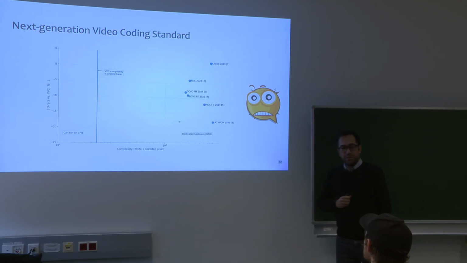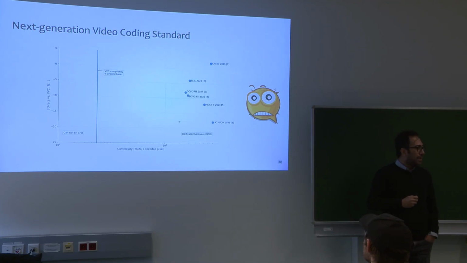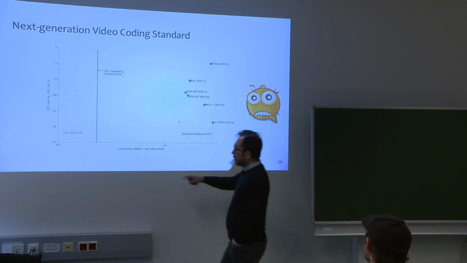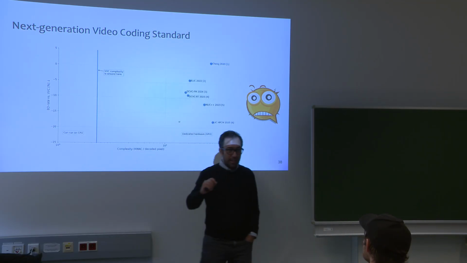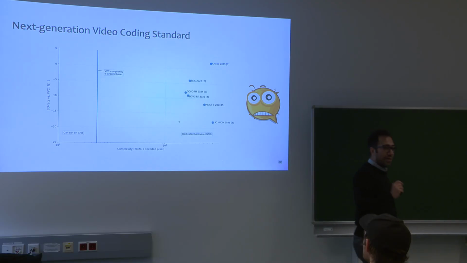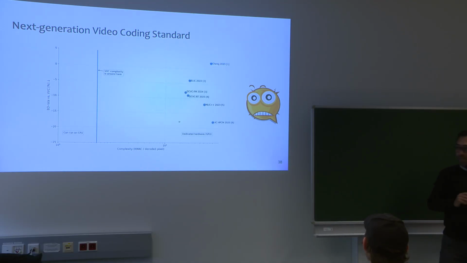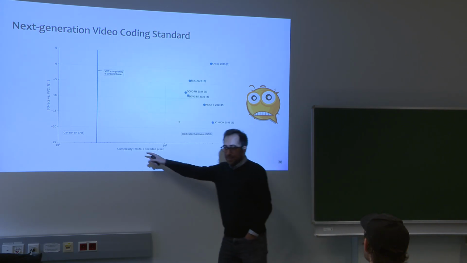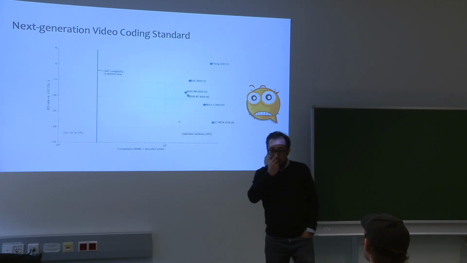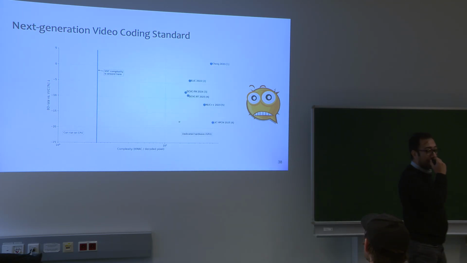The next slide shows us. The decoding complexity of all of these methods is very high. If we consider the decoding complexity of VVC is here, still we cannot run VVC in real time on CPUs for 4K 60 frames per second. And this is a logarithmic scale. And consider the recent methods are 1,000 times more complex than VVC.